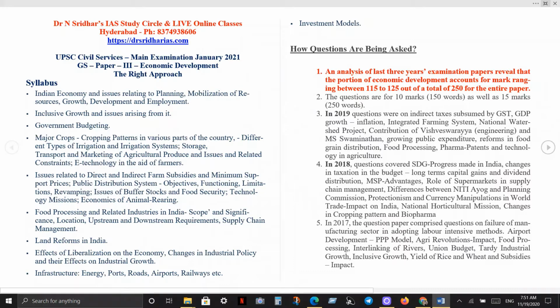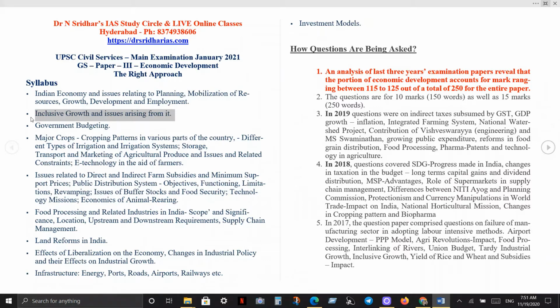Mobilization of resources becomes very, very significant in the context of COVID-19. And GDP growth, challenges to GDP growth. In fact, I suggest we should begin with the growth. What are the recent trends in GDP growth and how things have changed. There have been questions on development and employment, of course. There have been changes in NREGA, how NREGA was doing, and what was the impact on NREGA during the COVID times and all that.